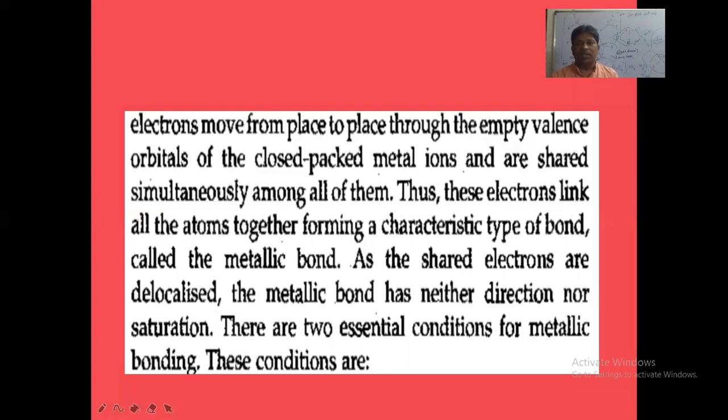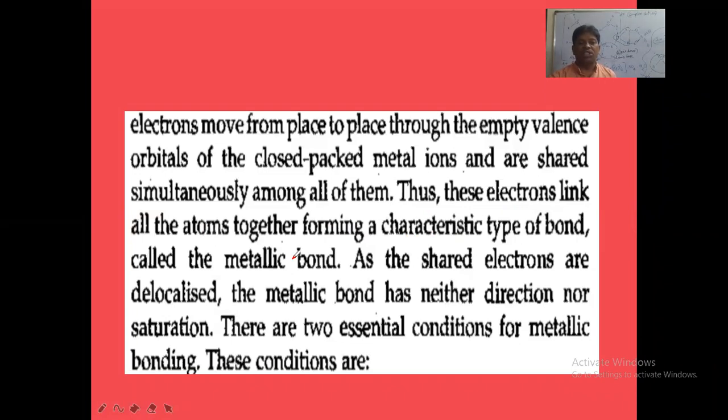Example, we discussed yesterday. In sodium, there are 3p empty orbitals and 3d empty orbitals. Only 3s1 is filled. The remaining orbitals, 3p and 3d, are empty. Through those empty orbitals of sodium, the electrons will be moving. The electrons move through the empty valence orbitals of metal ions and are shared simultaneously among all of them. Those electrons are shared by all the atoms in that metal crystal, not only by one atom. Thus, these electrons link all the atoms together, forming a characteristic type of bond called metallic bond.